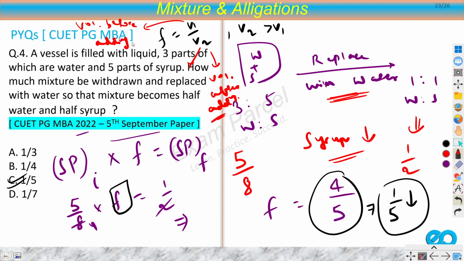So once you have removed this portion, this would be V1, and V2 would be after you have replaced it, right? So after replacement, obviously this volume will be more. You should always take note of this. Okay, I hope this is clear now.